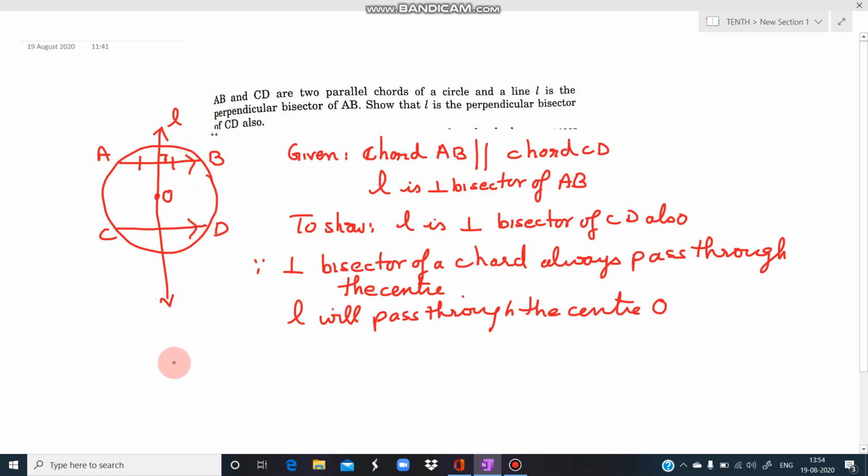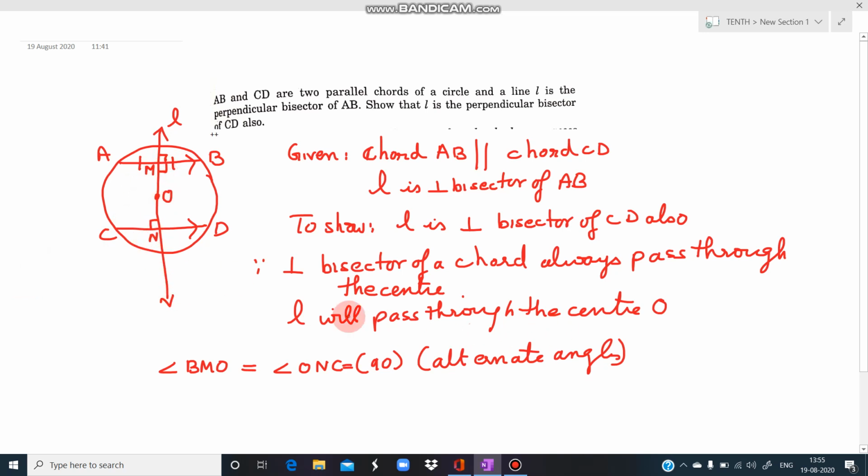Now if I take this point as M and this point as N, angle BMO is equal to angle ONC, that is 90 degrees. Why is it so? It is because they are alternate angles. This line AB is parallel to CD, so if angle BMO is 90, then angle CNO also becomes 90, because they are alternate angles.